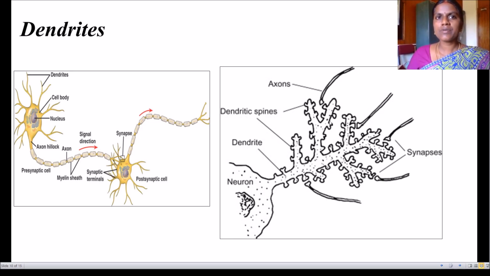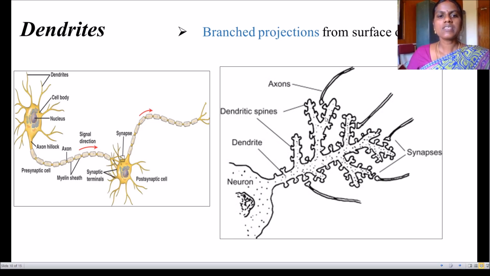Dendrites carry impulses towards the cyton. From this axon part, the impulses are transmitted here through dendrons and from here they are passed to the cyton. So these dendrites carry impulses towards the cyton. Okay. So what is a dendrite? Dendrites are branched projections from the surface of the cyton. This is the cyton surface. These are the branches. And the impulses are carried towards the cyton.